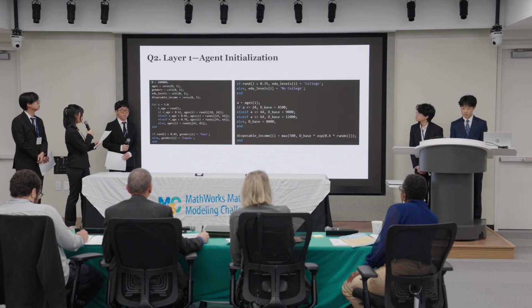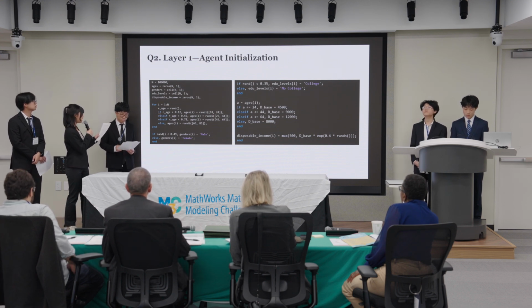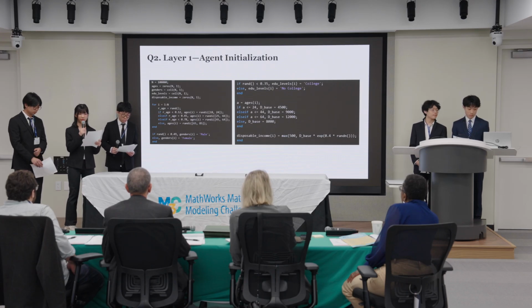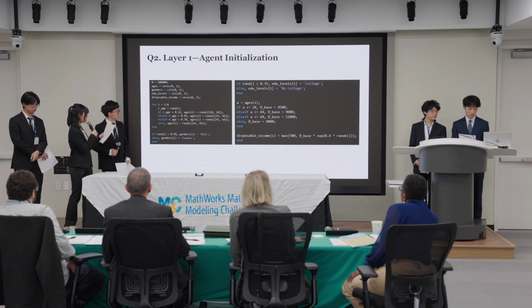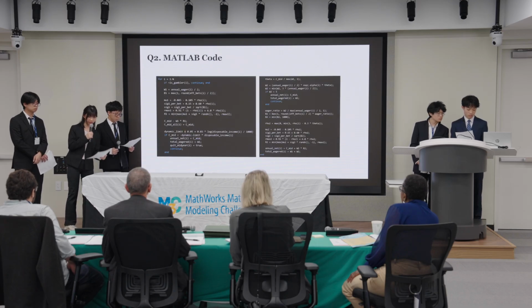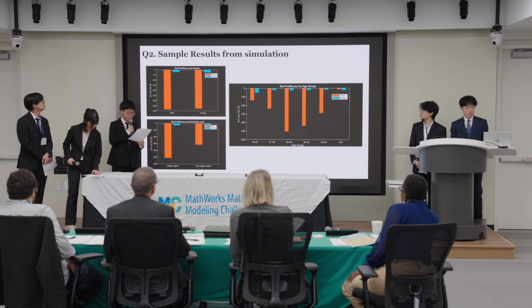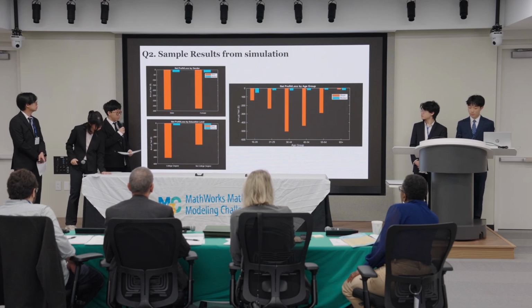And here we have the MATLAB code used to initialize a population of 100,000 individuals. As you can see, it randomly generates and assigns each agent an age, gender, and education value with distributions based on survey data. And it runs through the loop 100,000 times. And here's the MATLAB code that we use to run the actual simulation. We use MATLAB to produce graphs representing important data from one simulation.